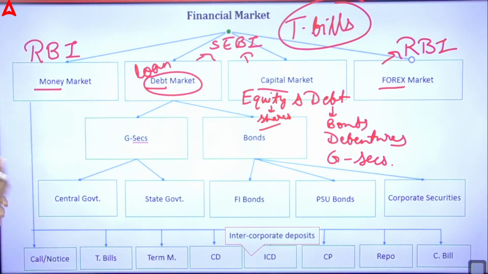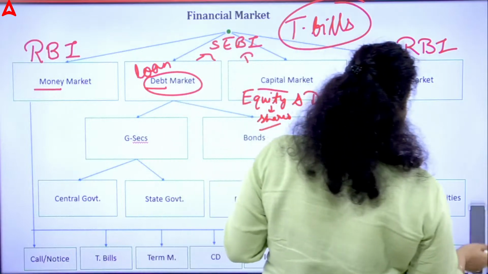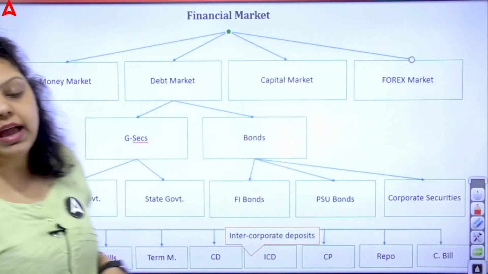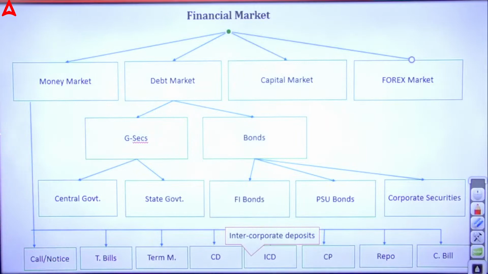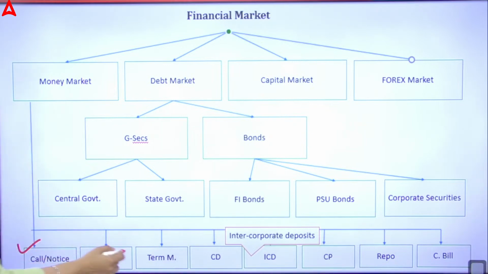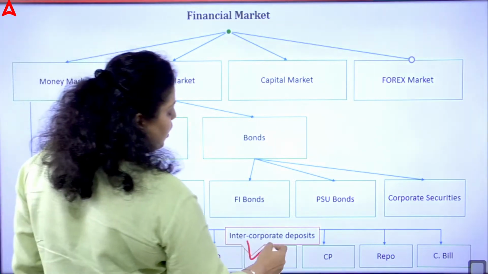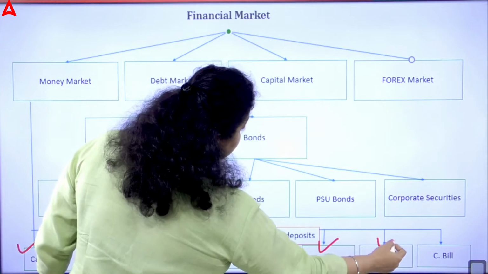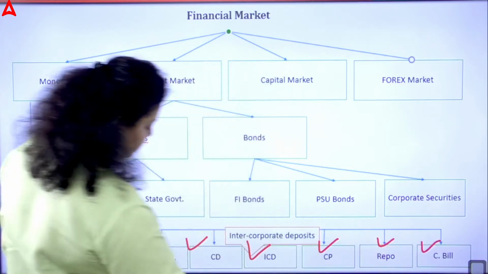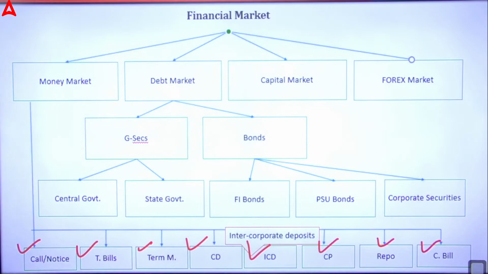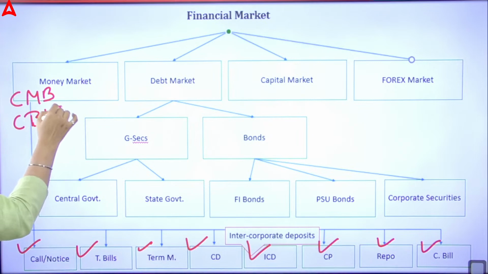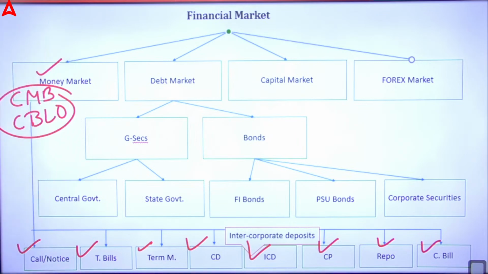Okay. Now, if we talk about the money market, it has different types of instruments. Money market is a short-term market, less than 364 days, less than 1 year. So it has call money, notice money, and term money also. Treasury bills are there, certificates of deposit, inter-corporate deposits, commercial papers, repo, and commercial bills are there. Apart from that, we have a cash management bill and collateralized borrowing and lending obligation. All these are the instruments of the money market.